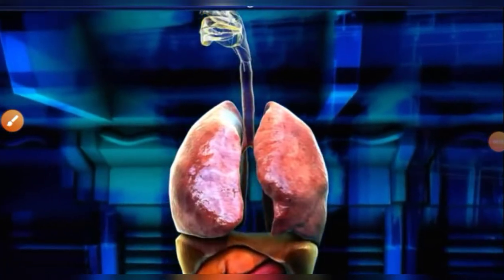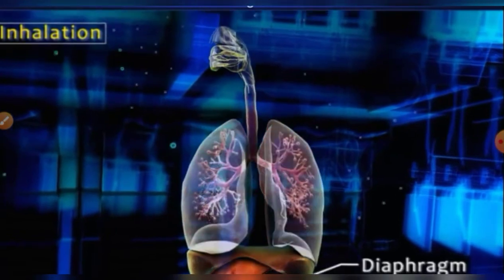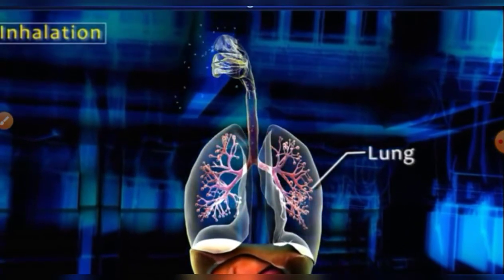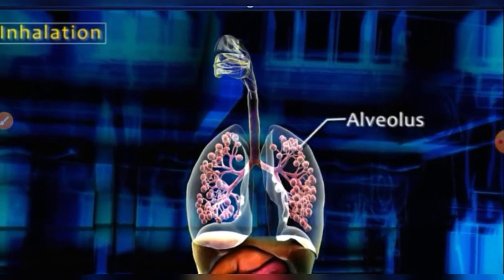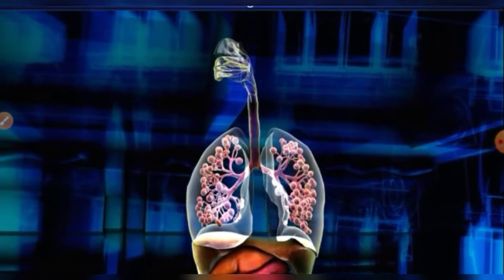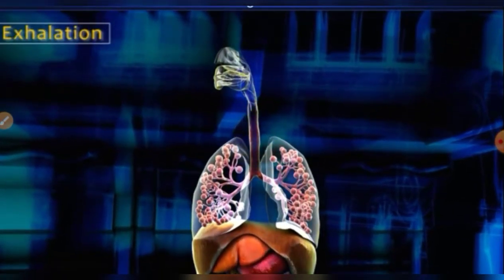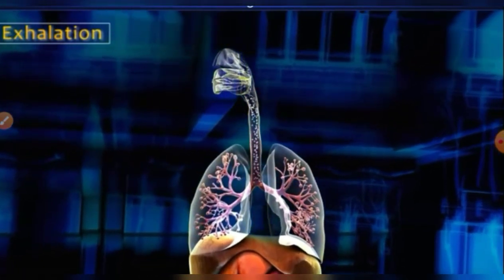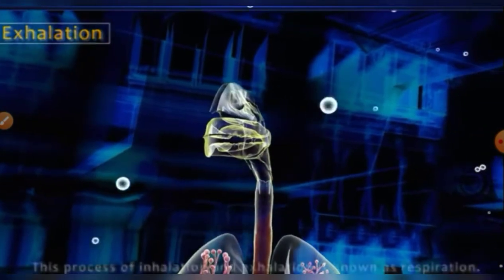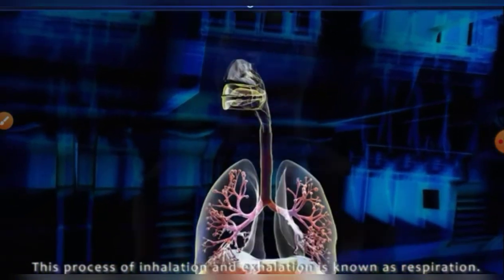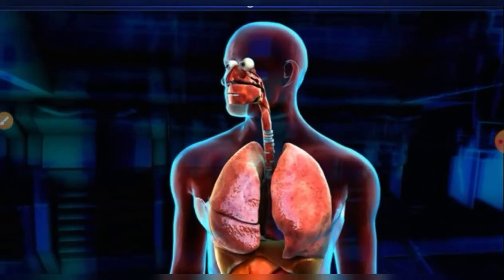The breathing of air rich in oxygen is called inhalation. After the contraction of the muscular diaphragm, the lungs expand, the air rushes in, resulting in the inflation of the alveoli. During exhalation, the diaphragm moves up and the lungs contract. Thus, the alveoli deflate, causing the air to rush out. This exhaled air is rich in carbon dioxide. This process of inhalation and exhalation is known as external respiration or breathing, which occurs approximately 20 times per minute.